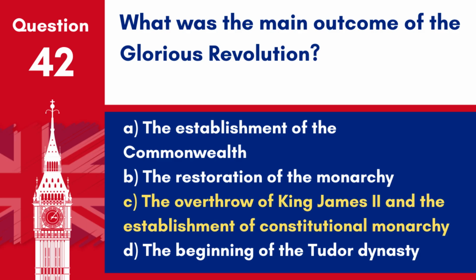Answer C. The overthrow of King James II and the establishment of constitutional monarchy. The Glorious Revolution in 1688 led to the overthrow of King James II and the establishment of a constitutional monarchy under William III and Mary II.